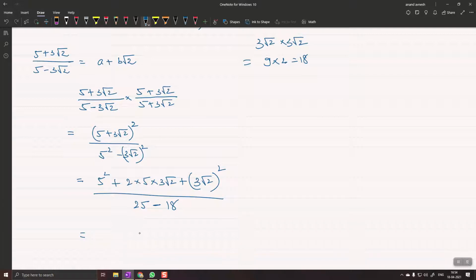चलो आगे बताओ. 25 plus 10 3 root 2. Okay, small mistake here. Multiply 2 into 5 into 3. 30 root 2, correct? Plus 18. Very good, 18. What is 25 minus 18? Just a minute sir. Yep.